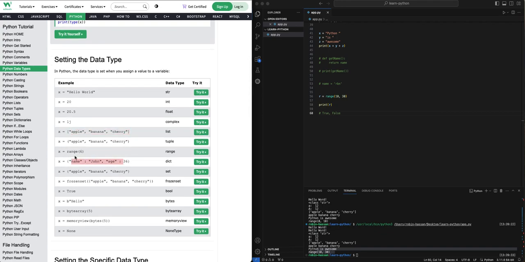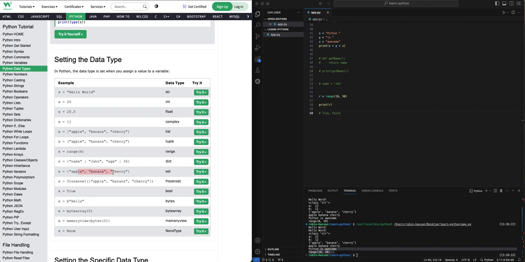For dictionary, this is the example. We can say name equal to John, age equal to 36, something like so. It's just key and value pair. My key can be a string, and usually you can set a number also, but your value can be anything. A dictionary value can be another dictionary also.